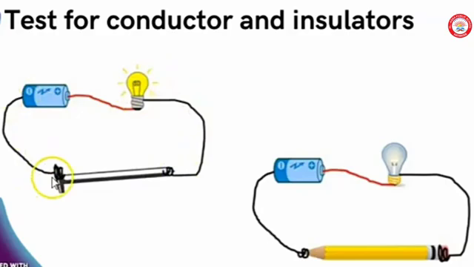What about the second picture? There we can see a pencil. The wires are connected to a pencil. So the pencil does not conduct electricity. That is why the bulb is not glowing. So we can say that pencil is an insulator.